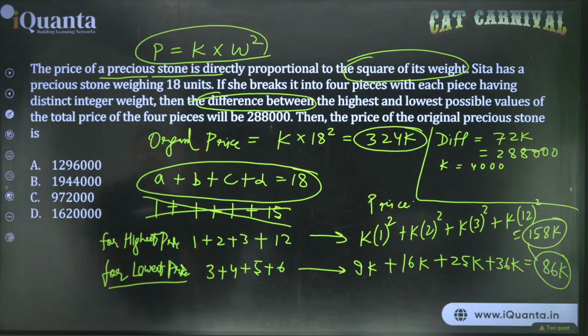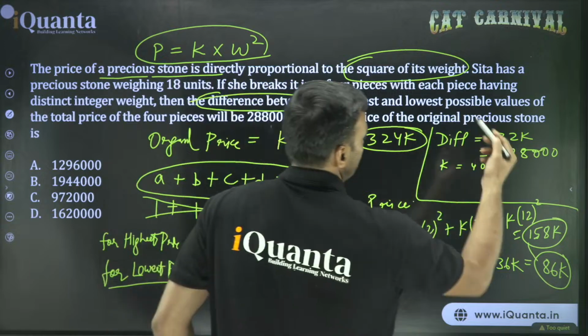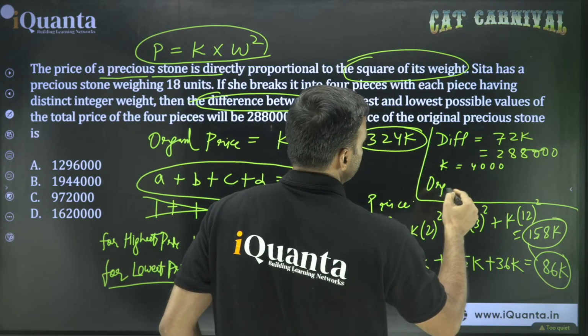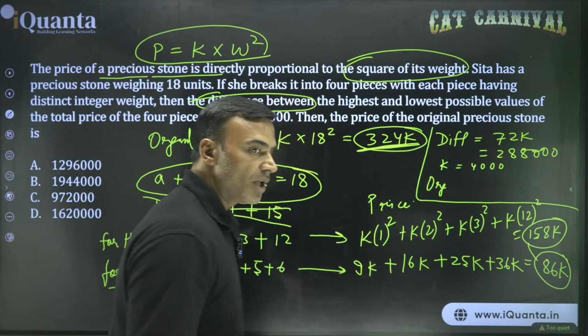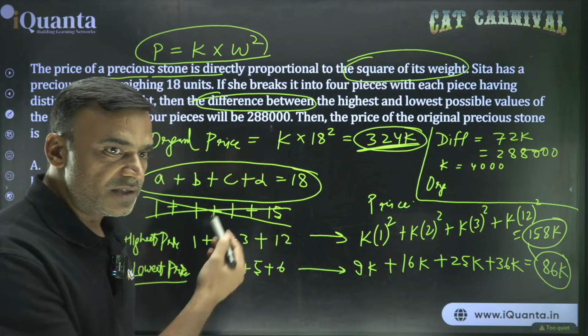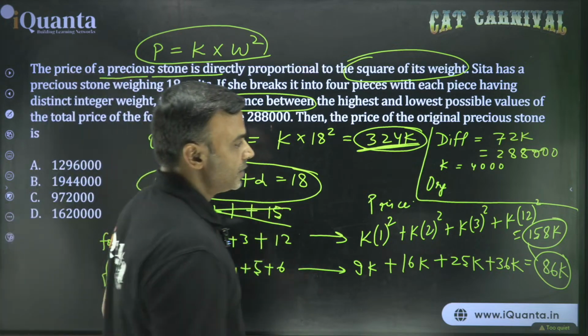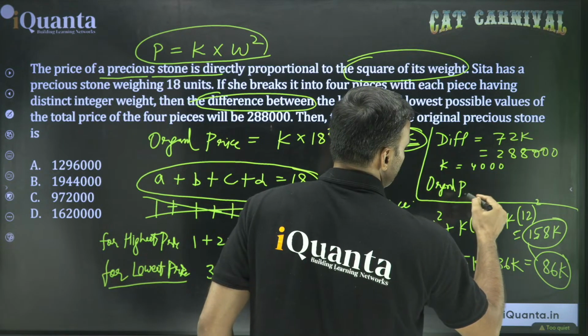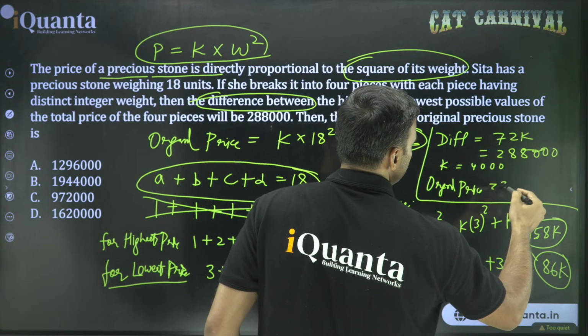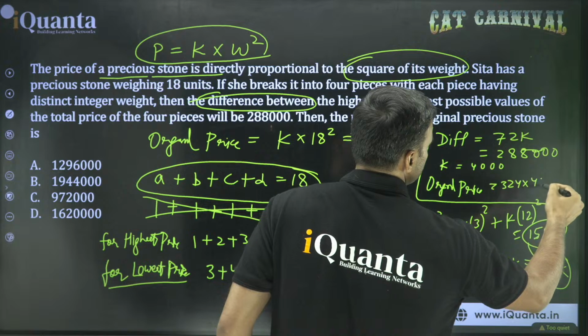What is the question asking? The total price, original price of the precious stone. So original price was, okay, so now we need it, right? हमने पहले क्या बोला था? We don't know whether it is needed or not. But that is the first information that we have, so put it there. So original price will be equal to 324 into 4,000.